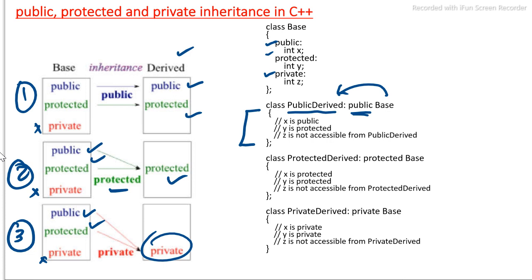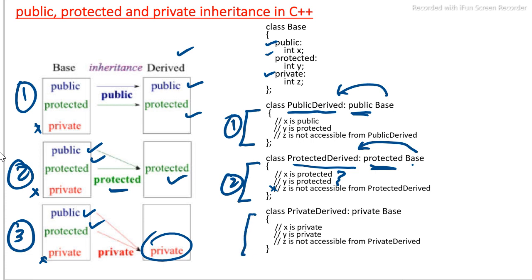So public and protected data members will become public and protected respectively. And in the second type of derivation, this is the first type, public type of derivation. In the second type of derivation, it is a protected type of derivation, and the derived class name is protected derive. Protected derive is derived from the base class in a protected mode, and here the public and protected data members of the base class become protected in the derived class, and z cannot be inherited, as z is the private data member, so it cannot be inherited from the base class.